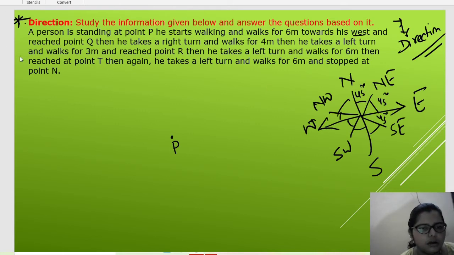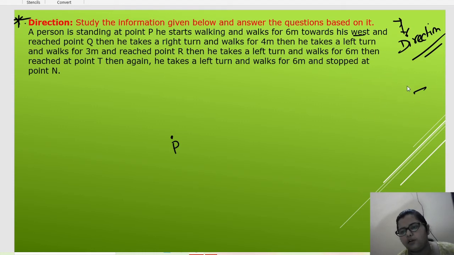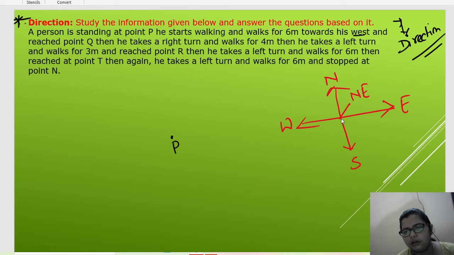Yes or no? One minute. It is just messy, okay, so I will draw it again. Yes: north, south, east, and west directions. Okay, this is your northeast, this is your southeast, this is southwest, and this is northwest.